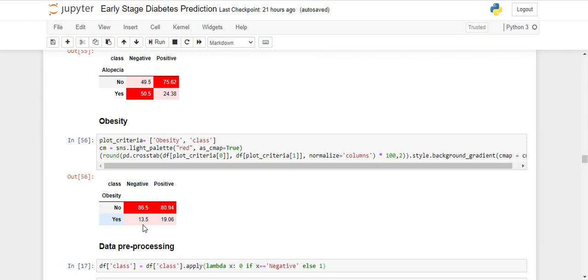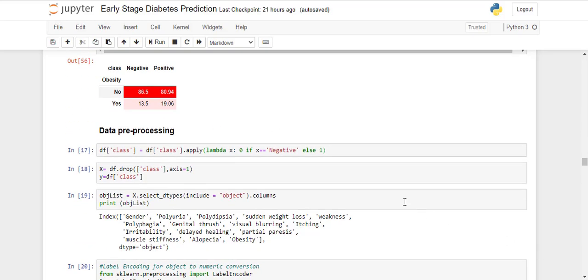If your data collection is near unbiased or practical, then it will show in your distribution. And as we know, obesity is a good feature for detecting diabetes, because when we are suffering from diabetes, we used to eat more, more sweet foods and like that. So this may be a very good feature in real terms, but according to this data, it is not a good feature.